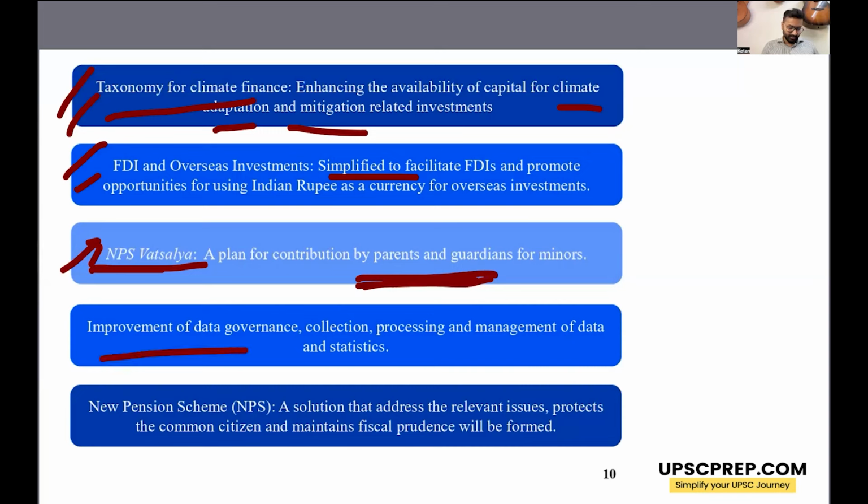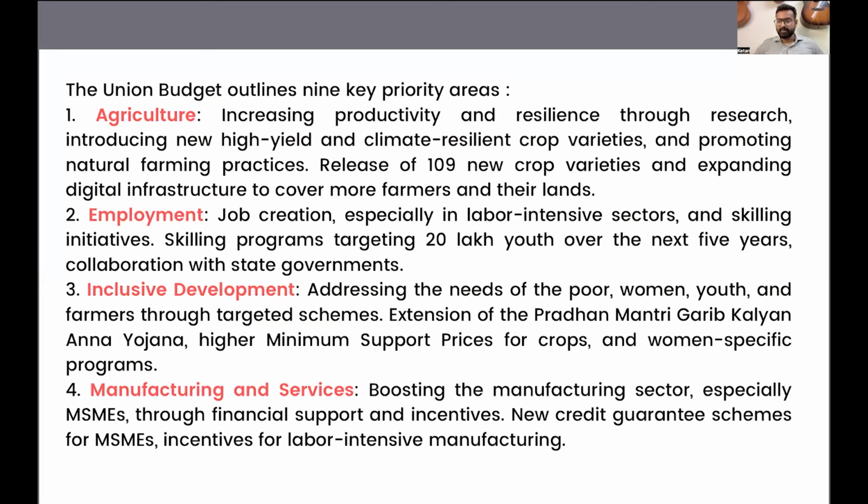Further, there are provisions for improvement in data governance, new pension scheme that has already been launched but will be further improved. A solution that addresses the relevant issues, protects the common citizen, and maintains fiscal prudence will be formed. So the government has announced a lot of initiatives in these 9 key priorities areas. Obviously, you are not expected to remember all of them, but still you should remember some key announcements made by the government. So I have provided a summary here for all the 9 priority areas.